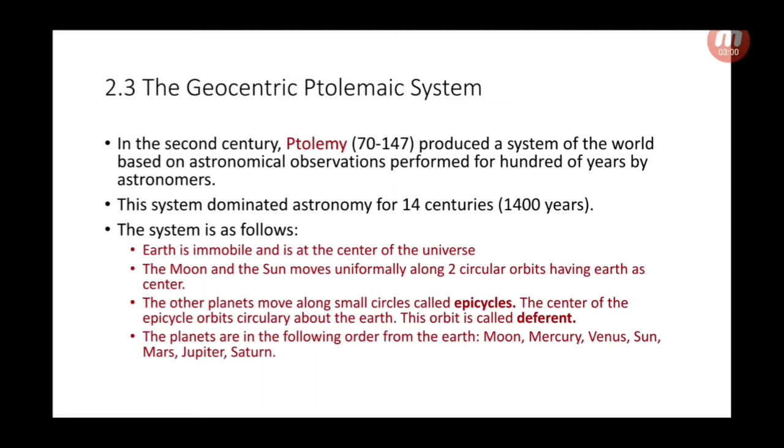The other planets move along small circles called epicycles. The center of the epicycle orbits circularly about the Earth. This orbit is called the deferent. And 4. The planets are in the following order from the Earth: Moon, Mercury, Venus, Sun, Mars, Jupiter, and Saturn.